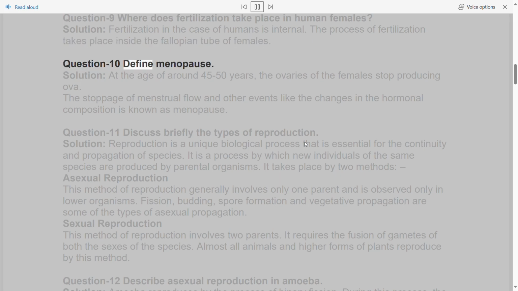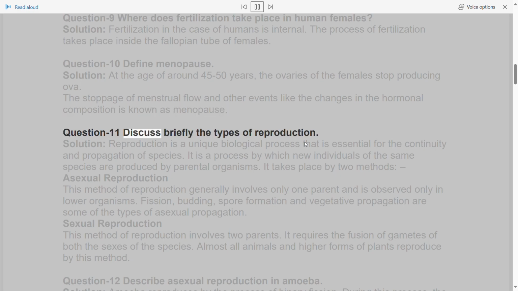Question 10. Define menopause. Solution. At the age of around 45 to 50 years, the ovaries of the females stop producing ova. The stoppage of menstrual flow and other events like the changes in the hormonal composition is known as menopause.